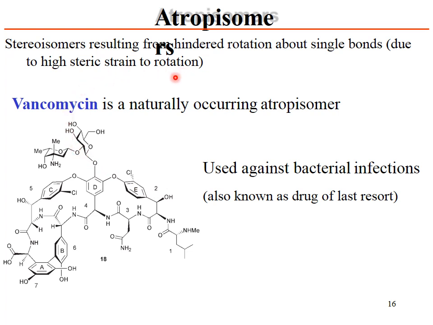Atropisomerism: stereoisomers resulting from hindered rotation around a single bond due to high steric strain to rotation. Vancomycin is a naturally occurring atropisomer used against bacterial infections, also known as the drug of last resort. Atropisomers means restricted rotation. When the rotation around the single bond is restricted due to the presence of different groups, then these are called atropisomers.